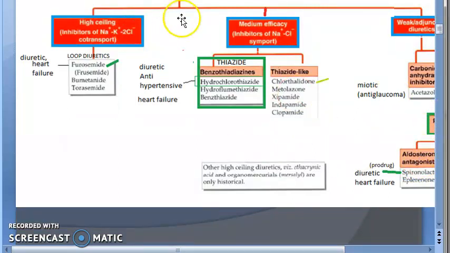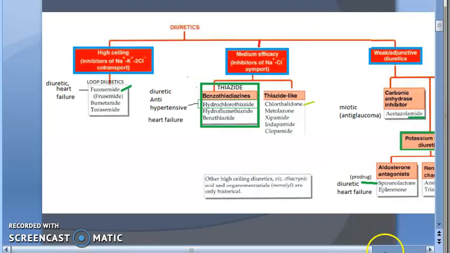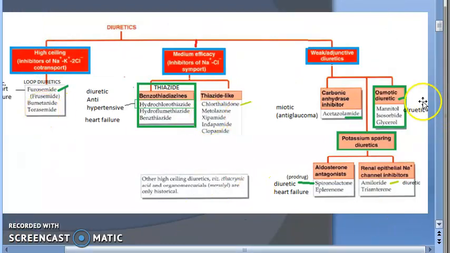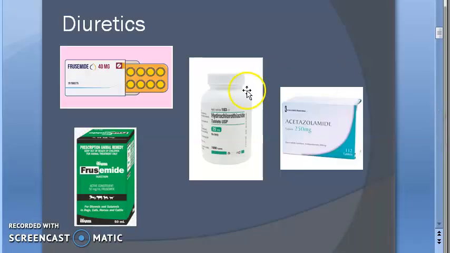Mainly furosemide they have asked, mannitol they have asked. Okay. Mainly they have asked these. Furosemide, mannitol, potassium sparing. These 3 are very, very important. If you still want to focus, then focus on furosemide, mannitol and potassium sparing, that is spironolactone. Okay. Now let's look at what is available in the market.